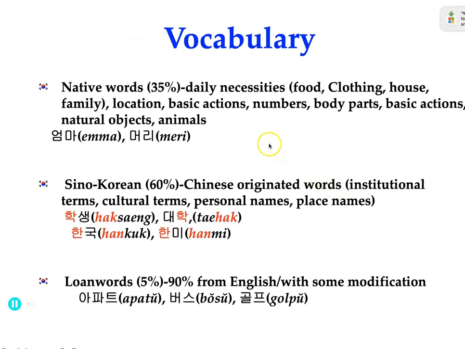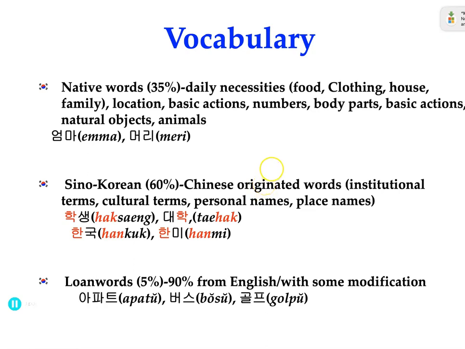And in terms of vocabulary, native words make up 35% of the words. They denote daily necessities such as food, clothing, house, family, location, basic actions, numbers, body parts, natural objects, and animals.